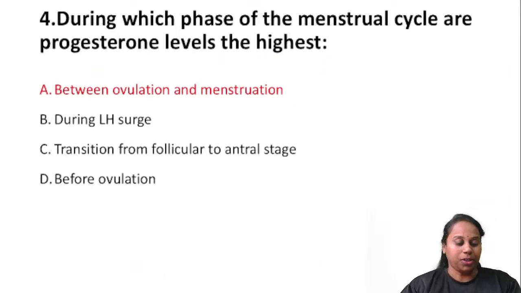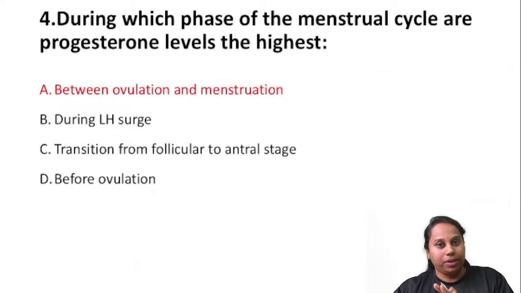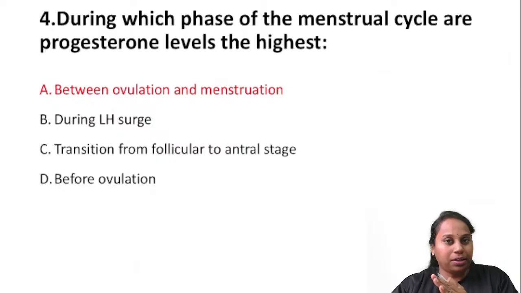Over to the question. I think now the question and the answer will be very clear to you. During which phase of the menstrual cycle are progesterone levels highest? Yes, after ovulation. The last 14 days, progesterone levels are highest, which means between ovulation and the next menstrual bleeding.